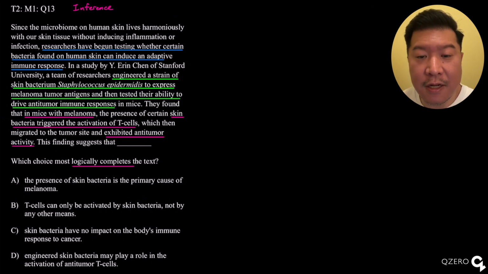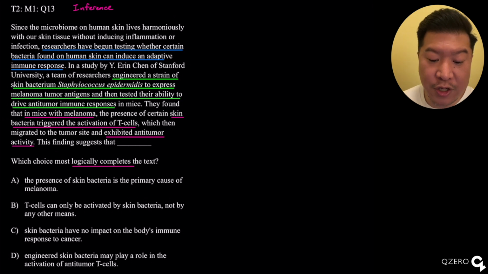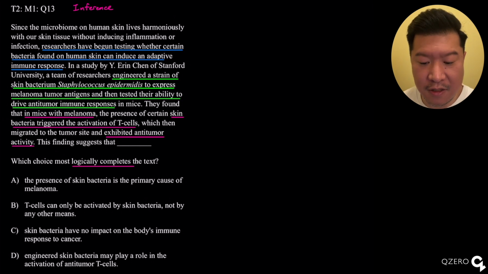And then in the last sentence, we see the results of this experiment. They found that in mice with melanoma, the presence of certain skin bacteria triggered the activation of T cells, which then migrated to the tumor site and exhibited anti-tumor activity.